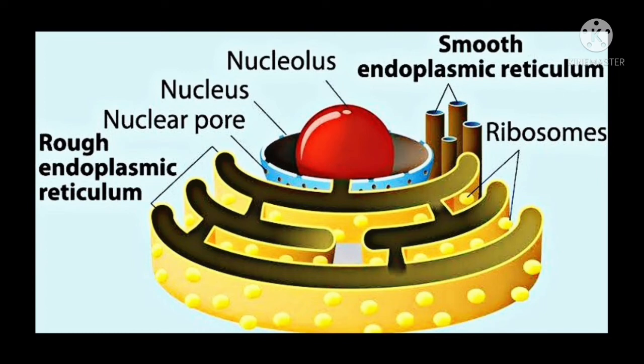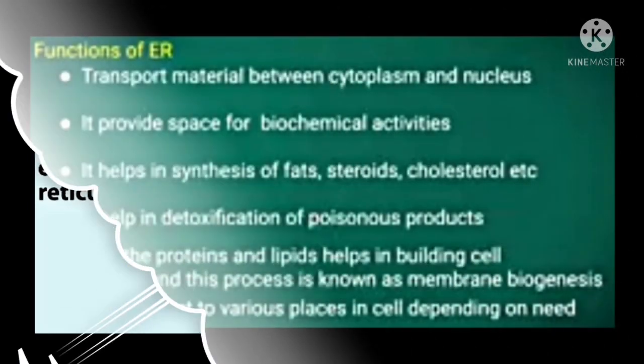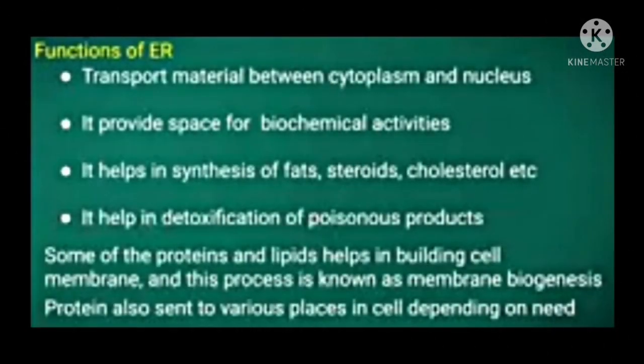And the rough endoplasmic reticulum is made up of vesicles, that is, we can see a plate-like structure in the diagram. That is the vesicle, and it helps in the manufacturing of proteins. And on this rough endoplasmic reticulum, a dot-like structure can be seen, that is ribosomes. So the ribosomes are present in the rough endoplasmic reticulum, hence it is known as rough endoplasmic reticulum.